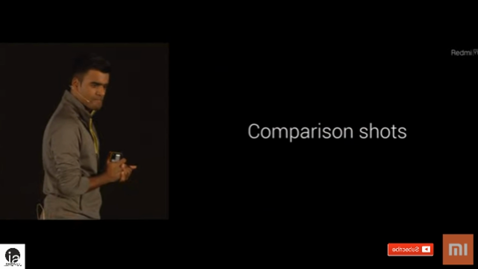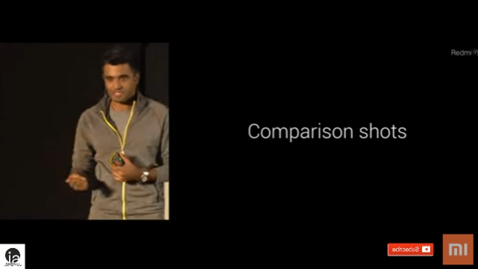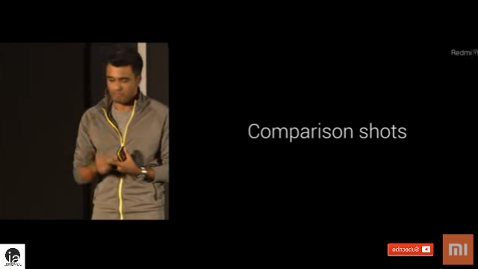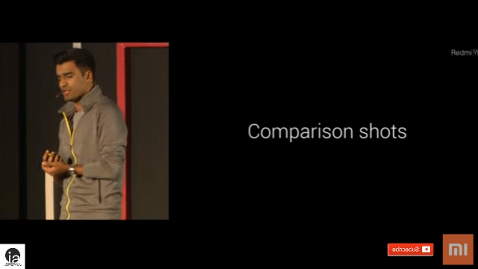So we combine hardware and software with the 16-megapixel front camera and an LED selfie light, as well as things like pixel binning and, of course, our Beautify mode to get some really good images. So let's take a look at some of the comparison shots here. These two phones here are from the typical selfie phones. All of these devices have selfie lights, but since we've also spent a lot of time tuning the software, we think our image looks a lot better.